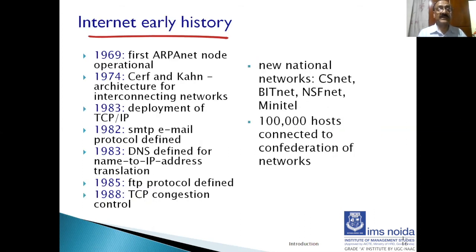Let us take a quick look at the history. The internet history started in 1969 when the first ARPANET node was made operational by connecting 4 mainframes across 4 universities, and they were used to communicate data successfully. That was the start of the internet, 1969. In 1974, Cerf and Kahn created the architecture for interconnecting networks. In 1983, we have the deployment of TCP/IP and applications such as SMTP and DNS. And in 85, we have the FTP protocol coming into play. So DNS is very important for name to IP resolution. And then in 88, we had the TCP congestion control algorithm coming into play. So all this was the initial development.